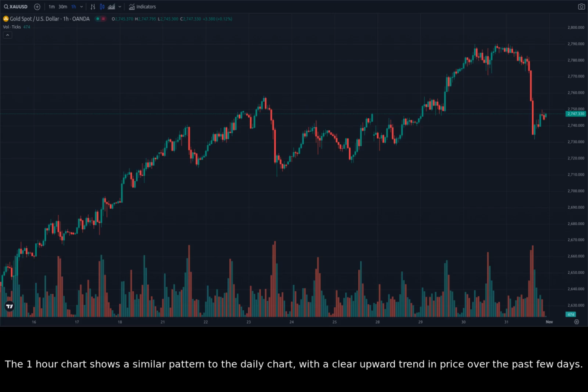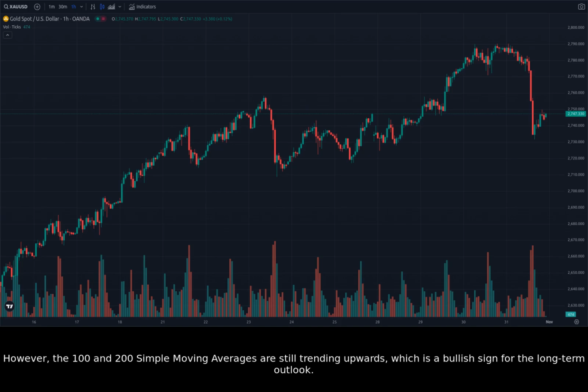The 1-hour chart shows a similar pattern to the daily chart, with a clear upward trend in price over the past few days. There's been a pullback in price over the past few hours, which is likely due to the stronger US dollar. The 1-hour chart confirms the short-term bearish trend, with the price moving below its 20 simple moving average. However, the 100 and 200 simple moving averages are still trending upwards, which is a bullish sign for the